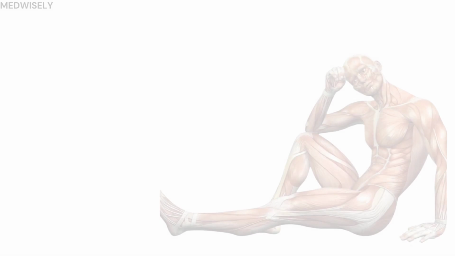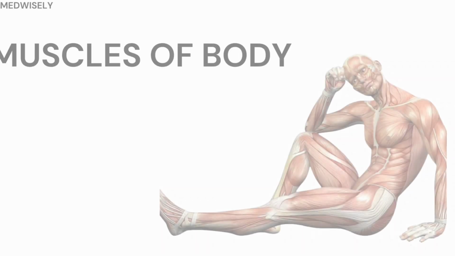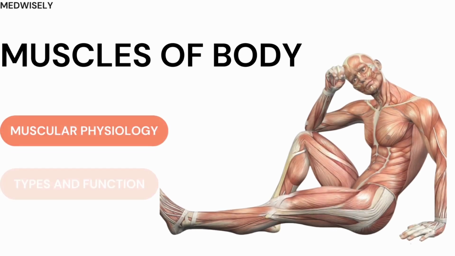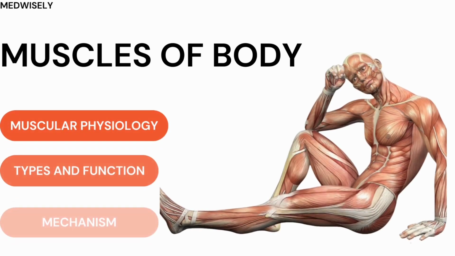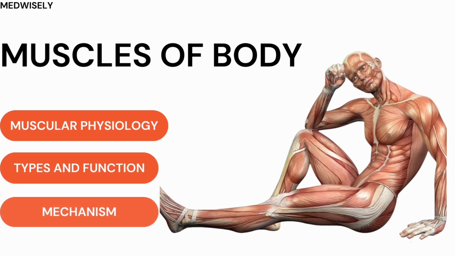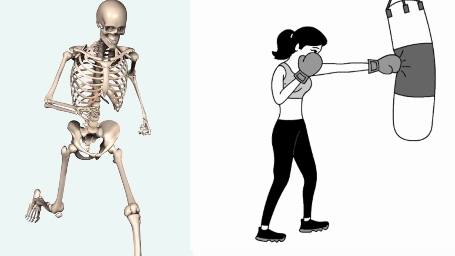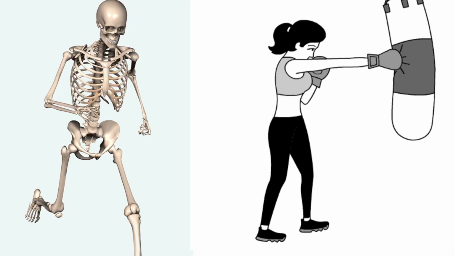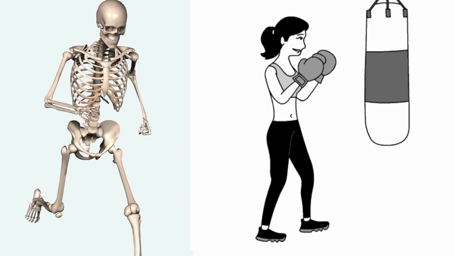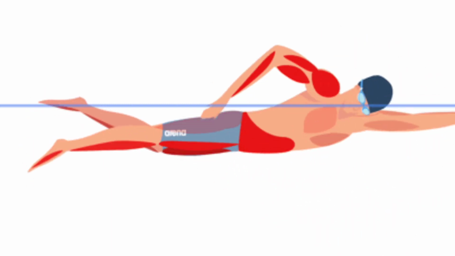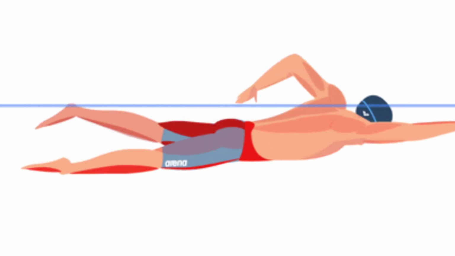Let's begin. The topic of today's discussion is muscular physiology, understanding the structure, types, and adaptive mechanisms of muscles. Muscles are essential for human body function, enabling movement, stability, and posture. They consist of contractile tissues that coordinate with the skeletal system for various motions.